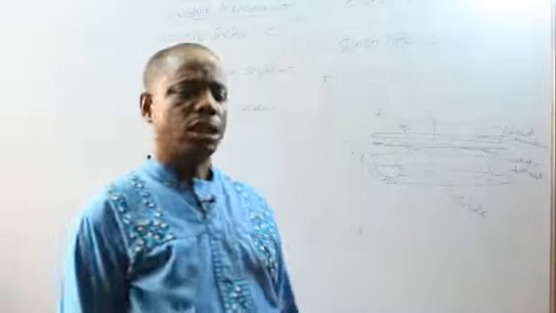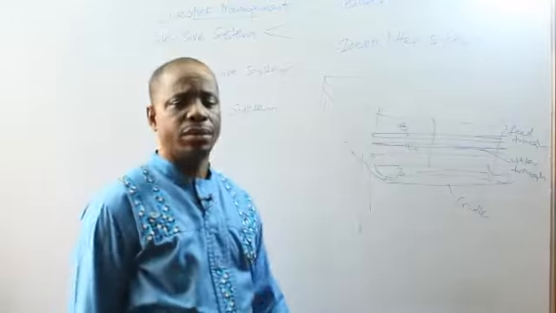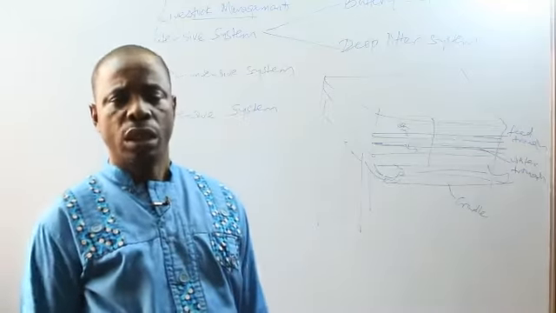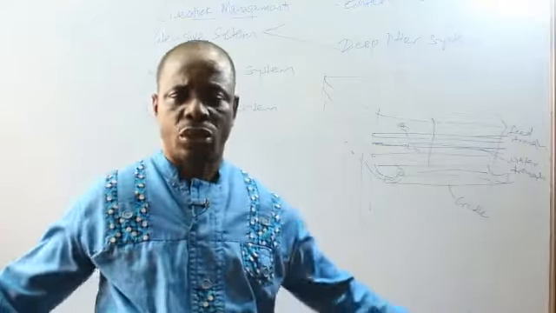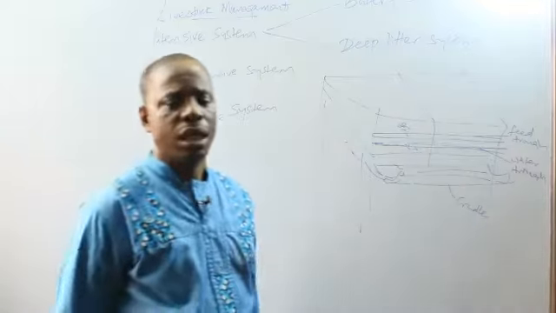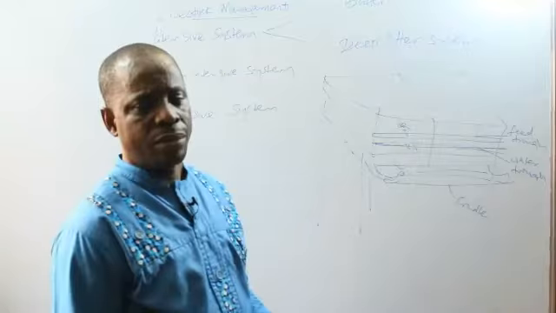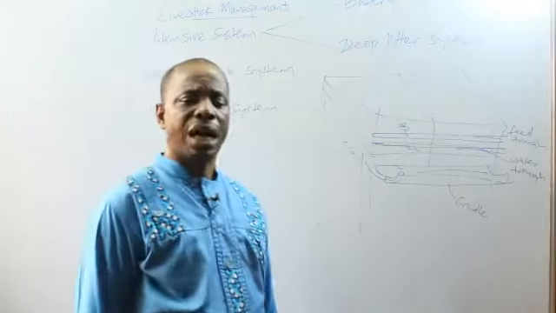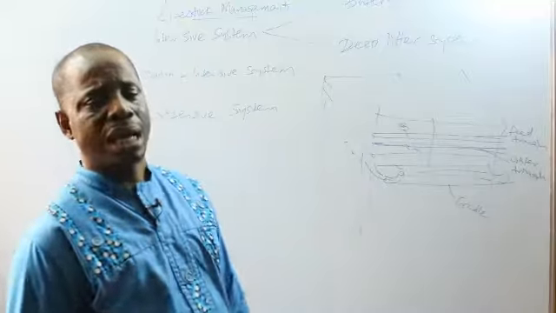Deep litter system. In this method, the fowls are kept inside a house structure, like a room. The room could be made of wood that surrounds them, or it could be cemented, or a normal room made out of a normal house. But the floor of the house must be covered with what we call litter materials.